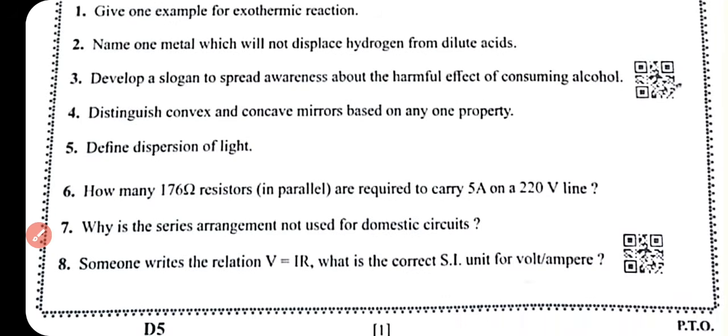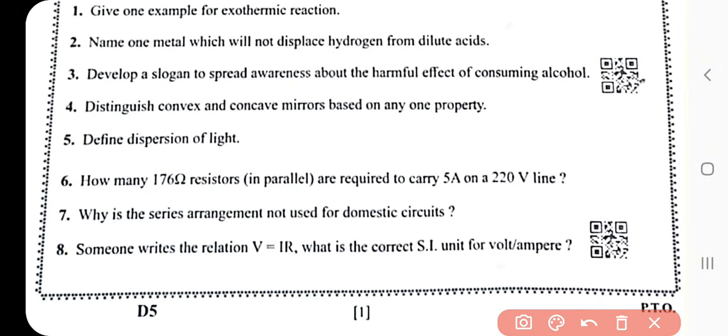What is question number 5? Define dispersion of light. What is the dispersion of light? The splitting of white light into its constituent 7 colors, VIBGYOR, when it passes through a transparent medium like a glass prism. This is the answer of question number 5.